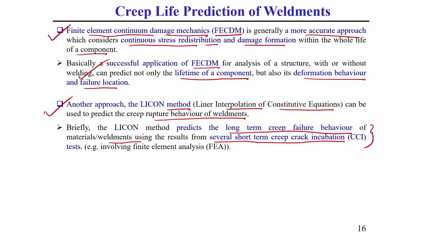How are we predicting it? By several short term creep crack incubation, or CCI, test results. By using this short term CCI test data, we can predict the long term creep failure behavior. This you should keep.